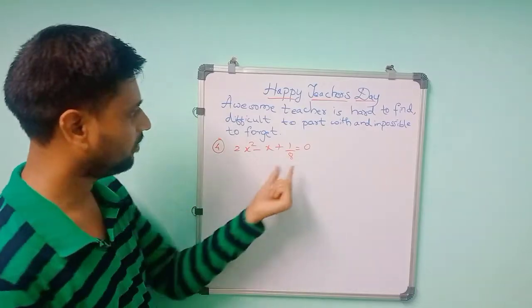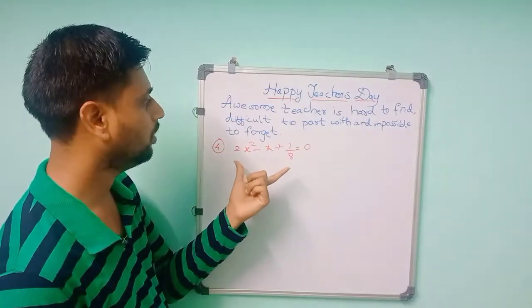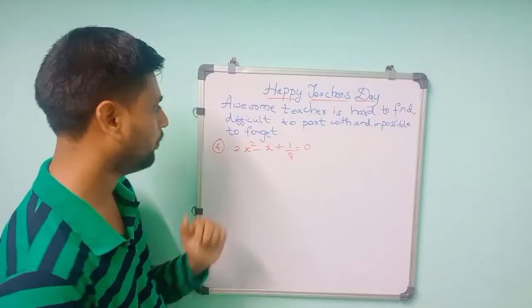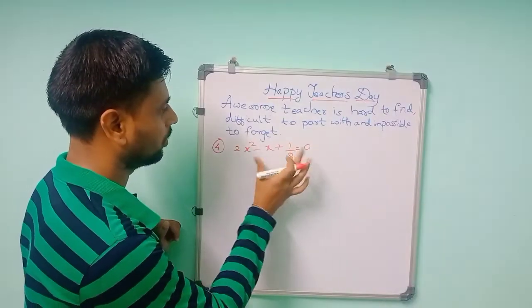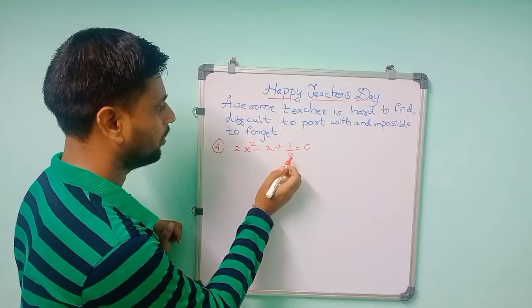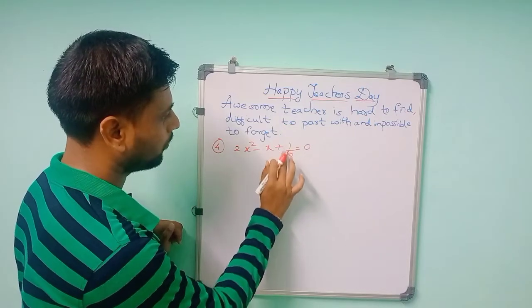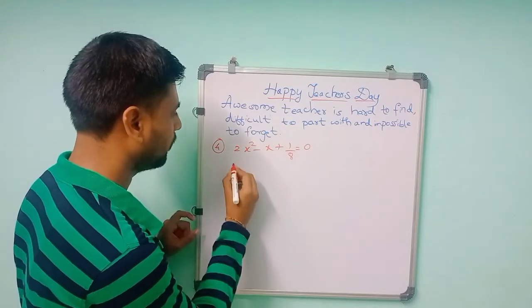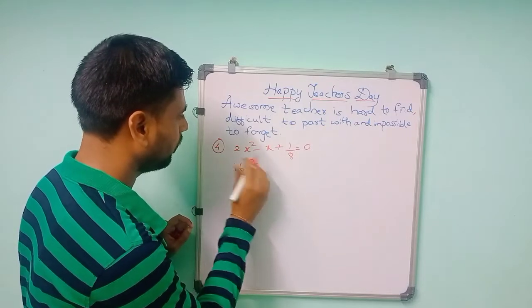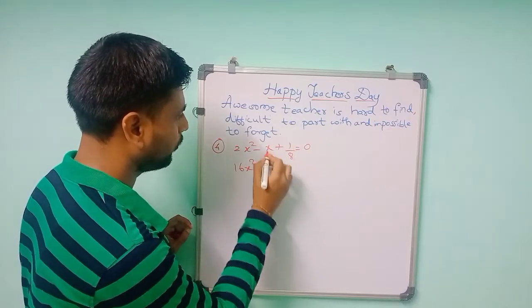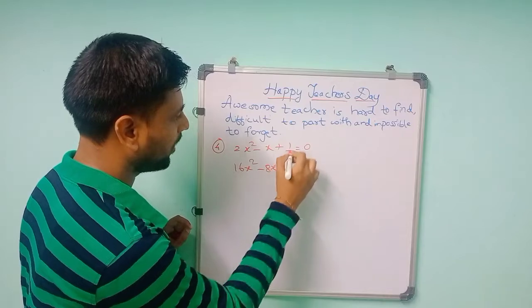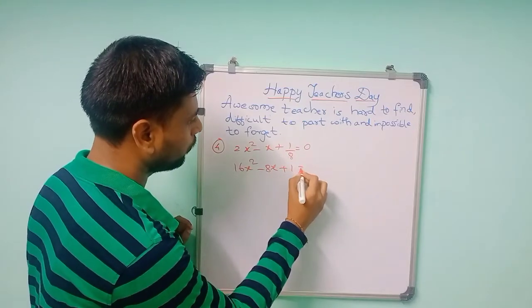So before that, it is in fraction. So don't keep the equation in fraction; you can make it a correct equation. So you can multiply by 8, because if you multiply 1 by 8 with 8, it will become 1. So multiplying by 8: 2 into 8 is 16x square, minus 8 into x is 8x, plus 1 by 8 into 8 is 1, is equal to 0.